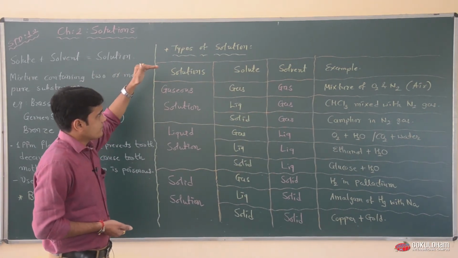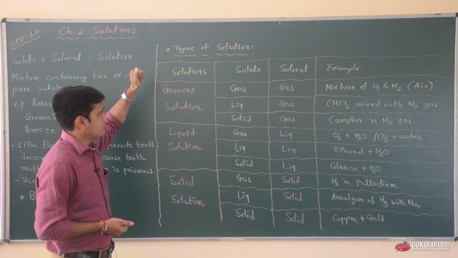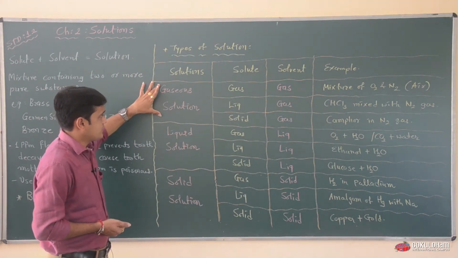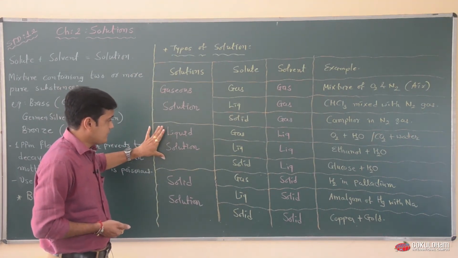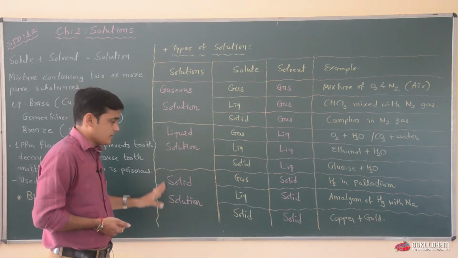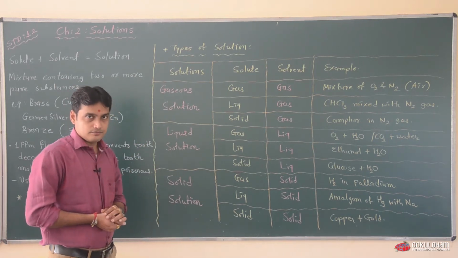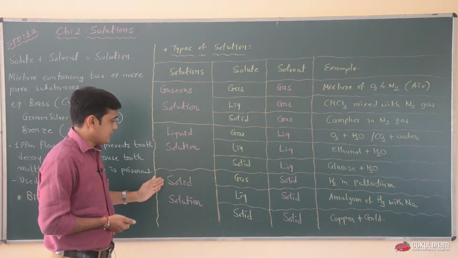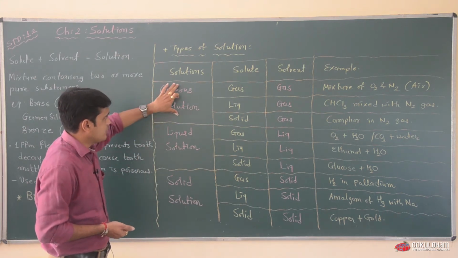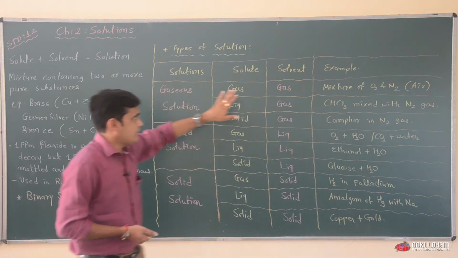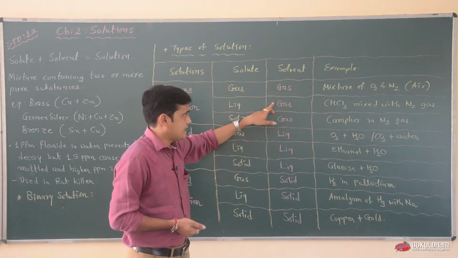There are three major types of solution. The first is gaseous solution, the second is liquid solution, and the third is solid solution. In these three major categories, when we are discussing gaseous solution, the solvent is fixed as gas.